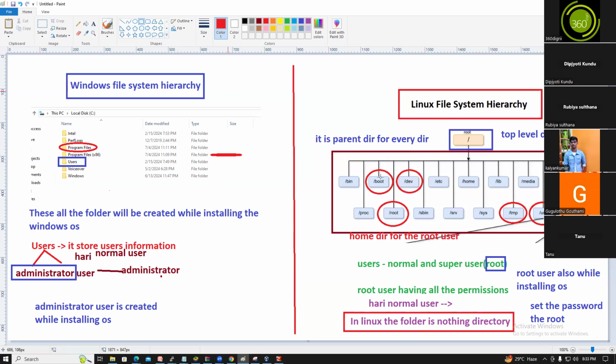You have one hard disk, for example, you attached two hard disks. This hard disk information will be located under /dev.